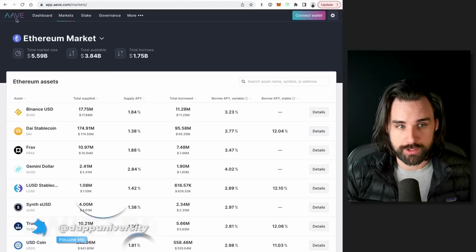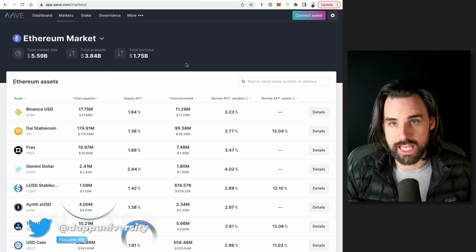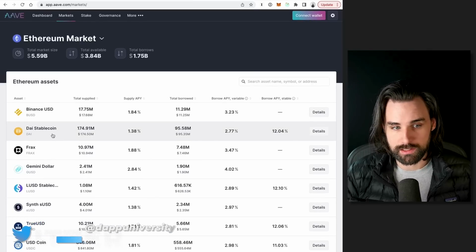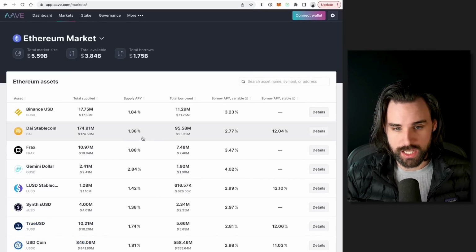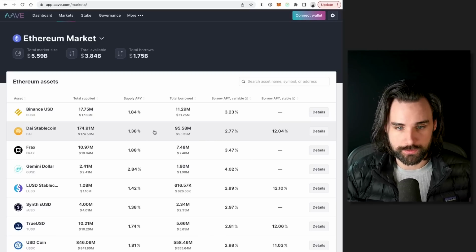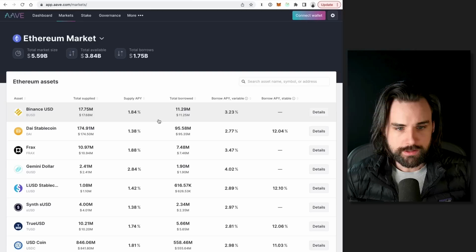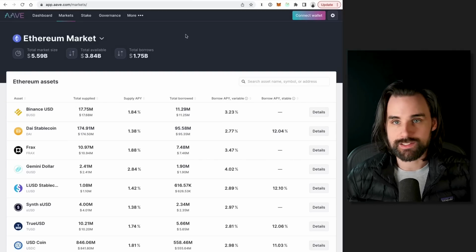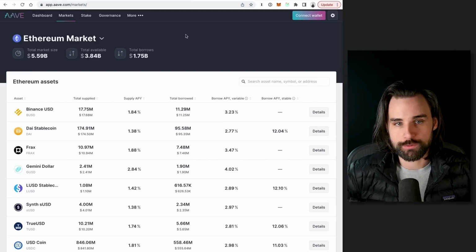So let's look at an example here. This is Aave. This is a savings and lending application. It basically works like a bank where you can put money in it, like a stablecoin, like DAI, for example. They can pay you a certain interest on top of that. That's because people are taking loans out on the other side and they're earning money off of the spread. And you can see here, it's paying this 1.38% interest, and that's yield. Okay, that's where the yield in yield farming comes from.